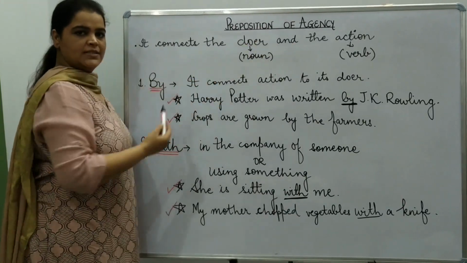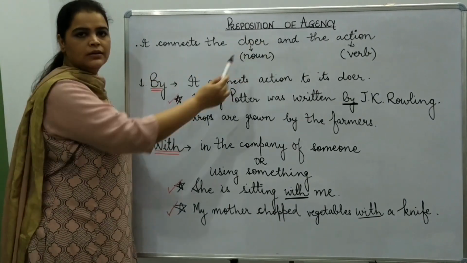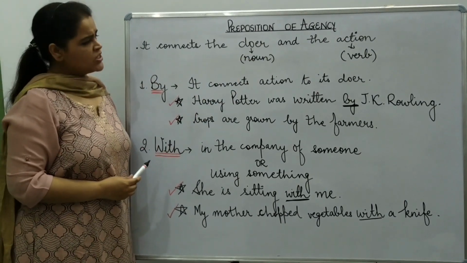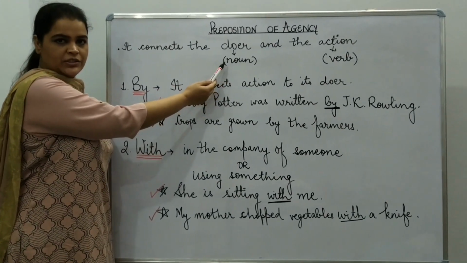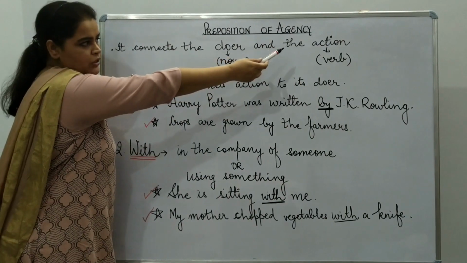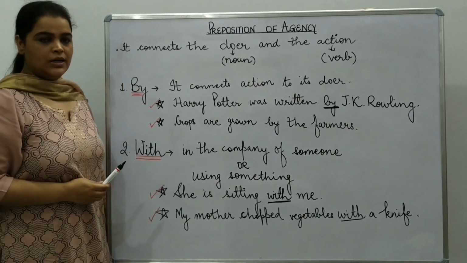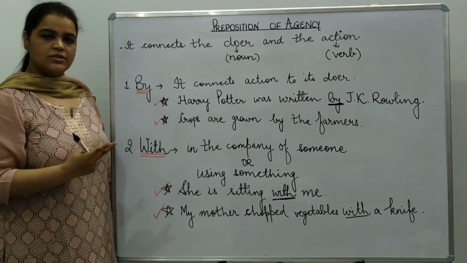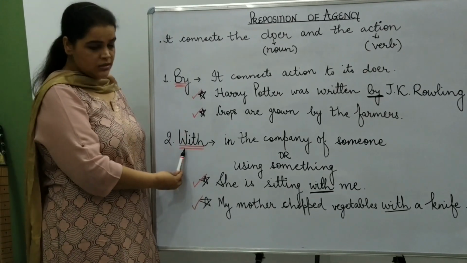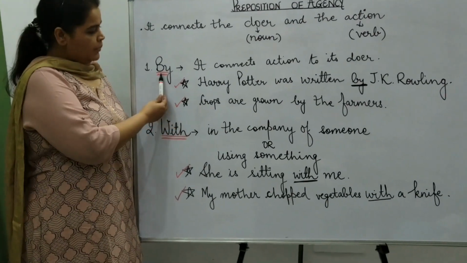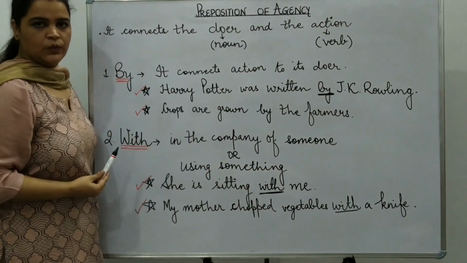Preposition of agency. It connects the doer and the action. Who's the doer? Doer is someone who is doing the action. And the action, you know it already, that verb is also called action. There are two main prepositions of agency. Number one is by and second is with.